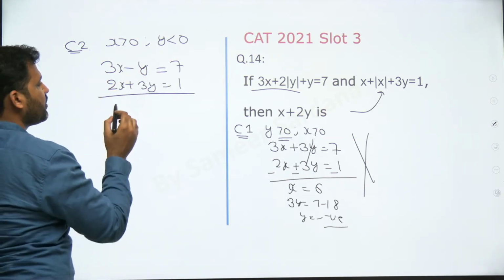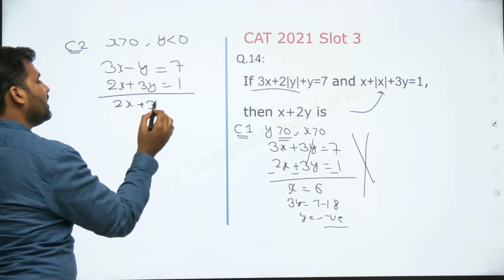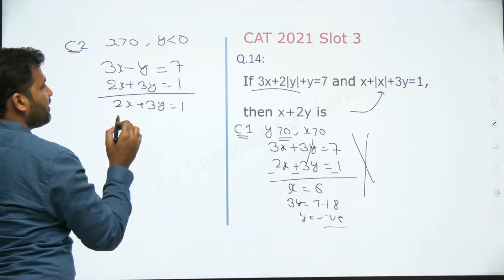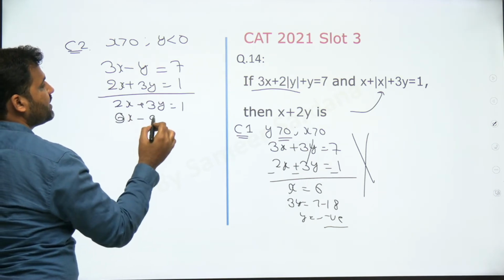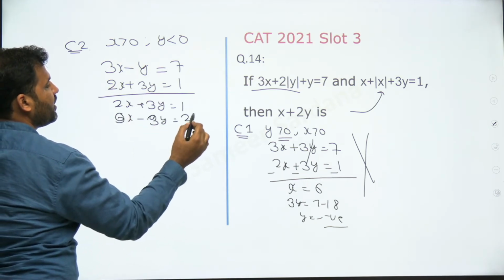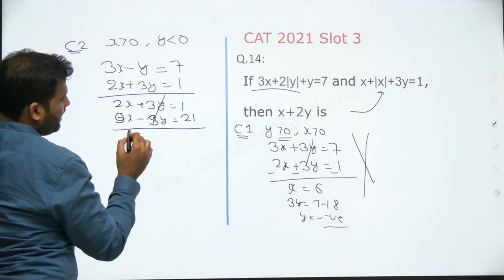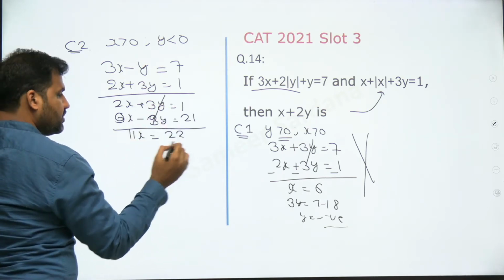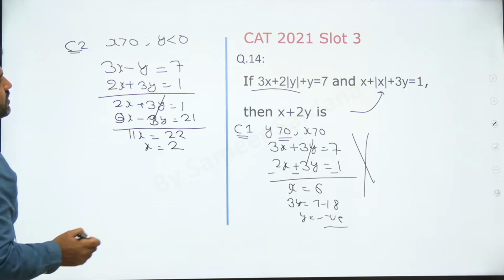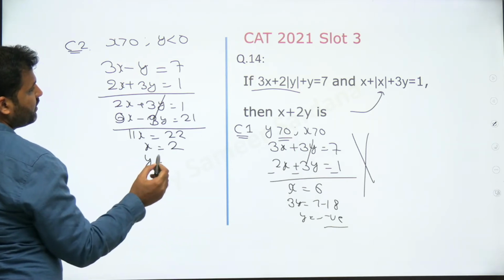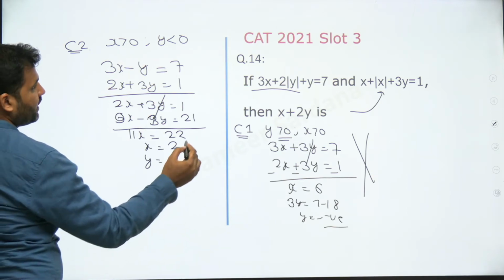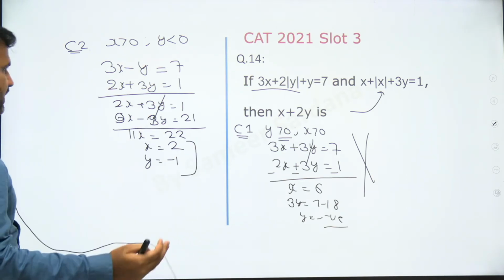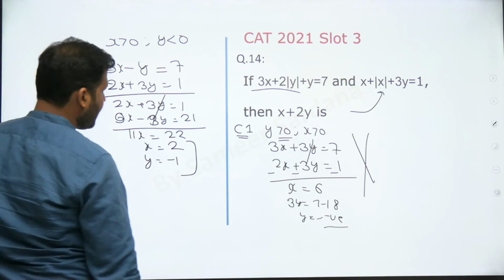3 से multiply करो first equation को. 2x plus 3y is equal to 1. 3 से multiply किया, 9x minus 3y is equal to 21. Solve this get cancelled. 11x is equal to 22, x will be 2. X will be 2, so y here will be equal to 3 into 2, 6. Y would be minus 1, right? X is 2, y is minus 1. This case is working. You see that?